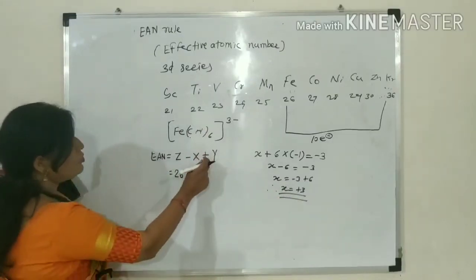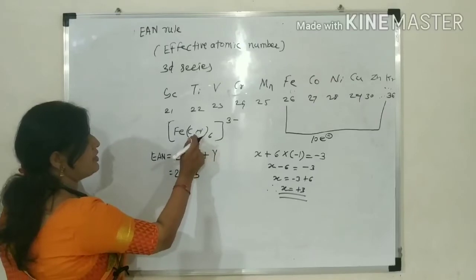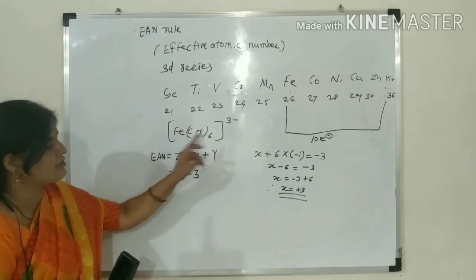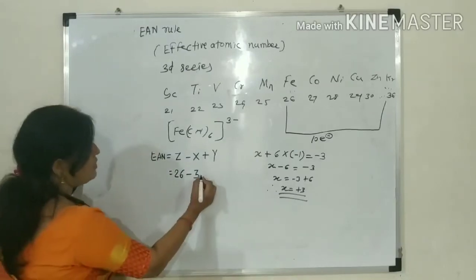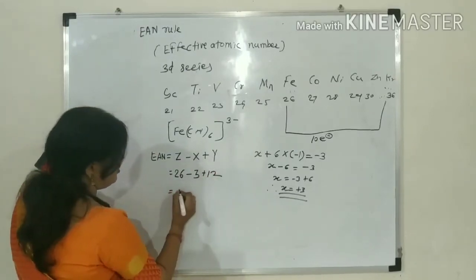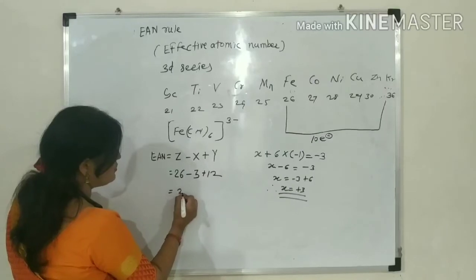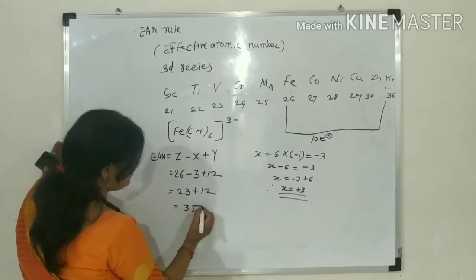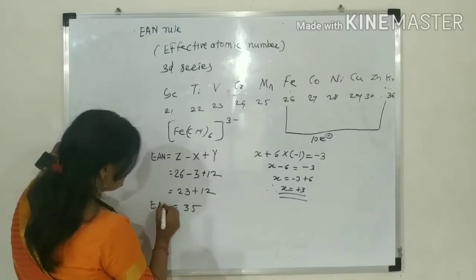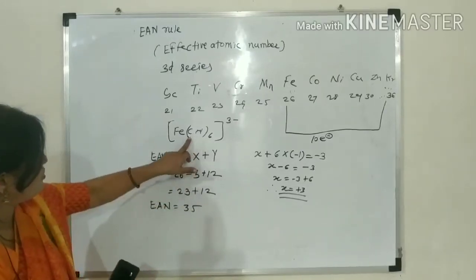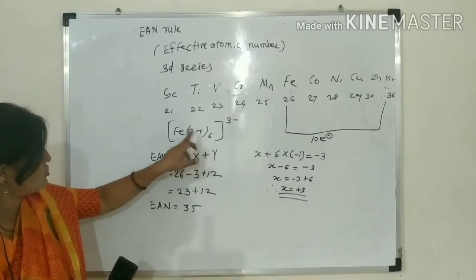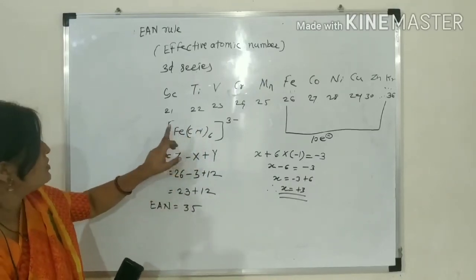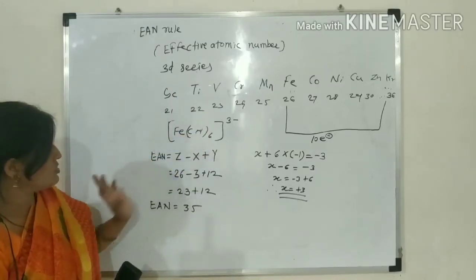Then the total number of electrons donated by the ligand. Which is the ligand here? Cyanide. One cyanide donates 2 electrons. 6 cyanides donate 12 electrons. 26 minus 3 is 23, plus 12 is equal to 35. The EAN value here is 35. In this coordination complex, 35 electrons are around the central metal ion.